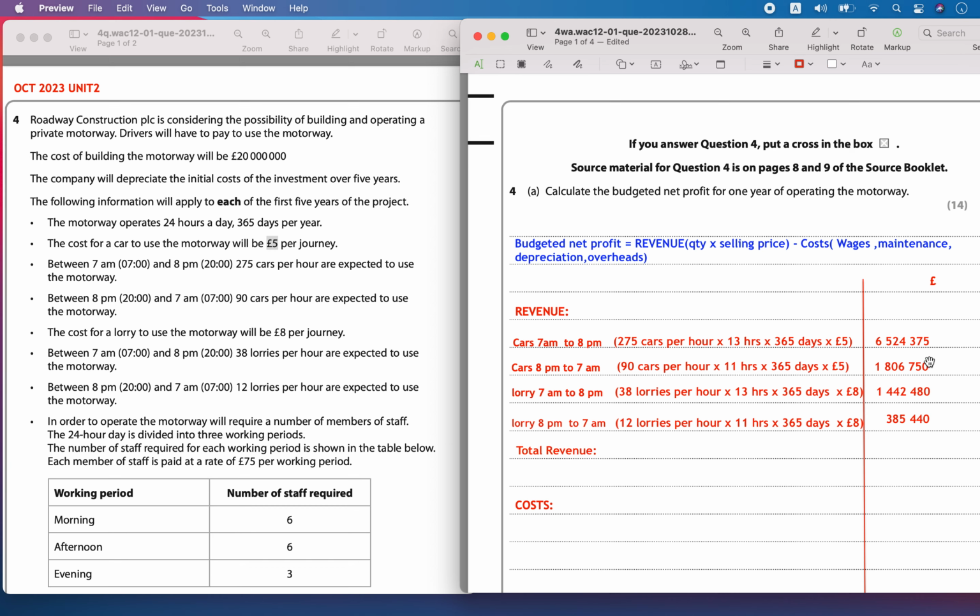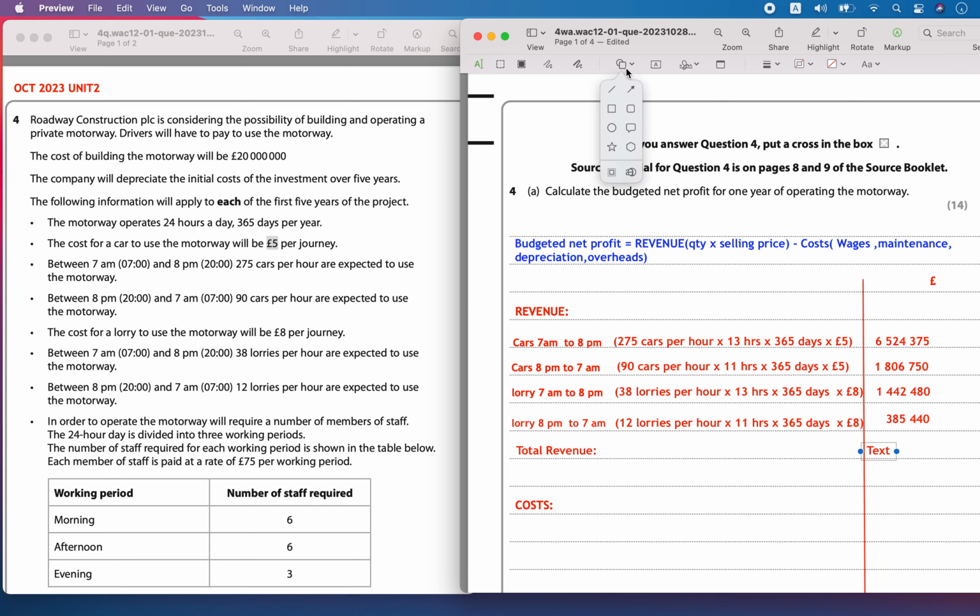Okay, the total revenue is going to be equal to adding up all of these amounts: 6524375 plus 1806750 plus 1442480 plus 385440.